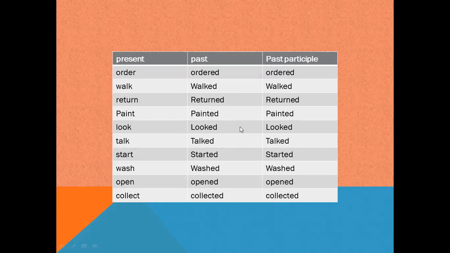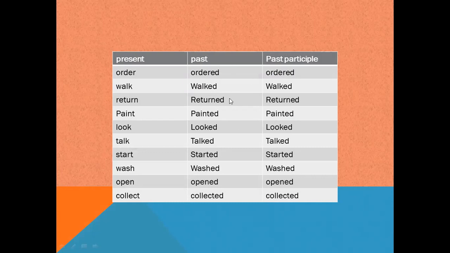Look, looked, looked. Talk, talked, talked. Start, started, started. Wash, washed, washed. Open, opened, opened. Collect, collected, collected.